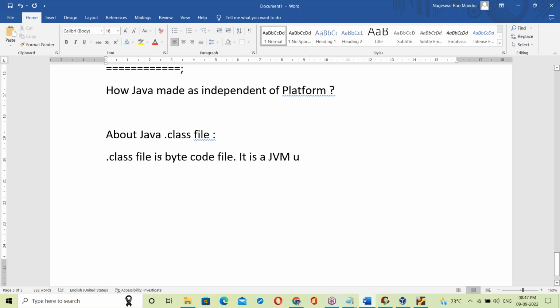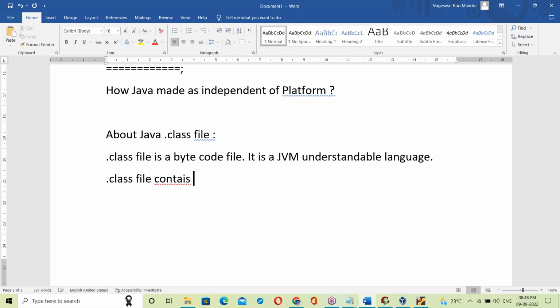A dot class file is a bytecode file. It's a JVM understandable language. Now, what does a dot class file contain? Let us see.